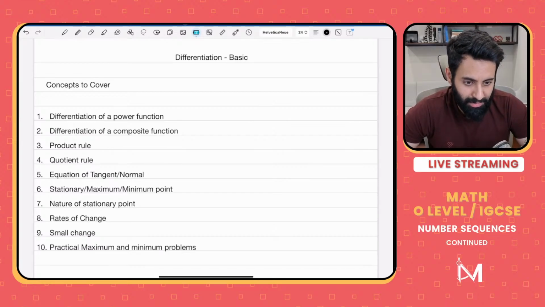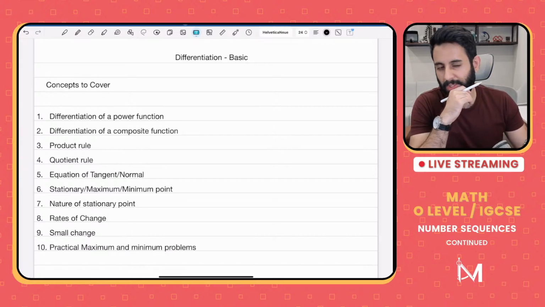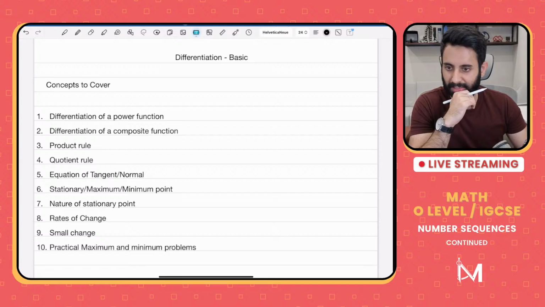Integration questions can be painfully lengthy. I agree, they can be annoying, but if you have the concepts in order, trust me, you're going to be looking forward to those questions, because there's nothing more straightforward than an area under the curve question. So if I were a student, I would look forward to those questions. I would just make sure that I have my basics in order and everything else will just fall into place.